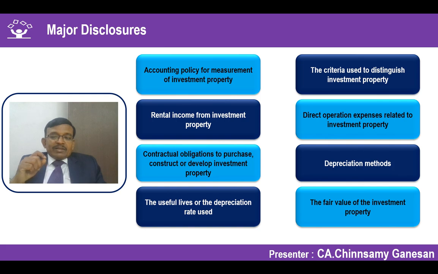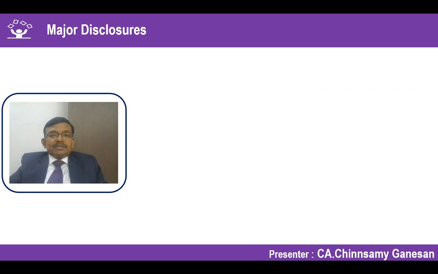But strictly speaking, this is a hardship on the preparer of the financial statement. The cost model I know pretty well, but if I have to get the fair value, I have to go for valuation. When I'm going for a valuation, there is a cost involved. When I'm not at all allowed to use a fair value model, why should I go for a fair valuation disclosure? But unfortunately, that is not excluded when we have drafted Ind AS 40, and MCA has specifically asked that that should also be a disclosure. So to that extent, the company has to spend something on arriving at the fair value and disclose that fair value as part of the notes and accounts.